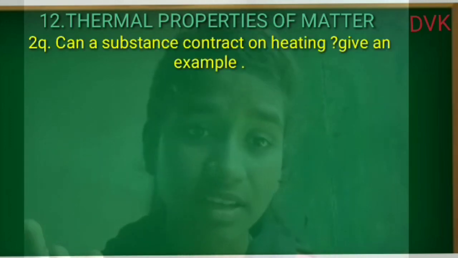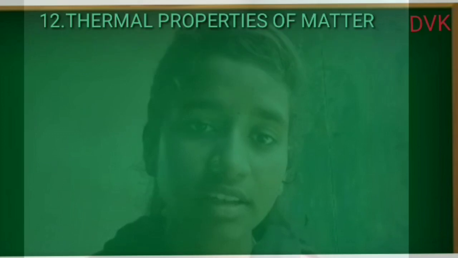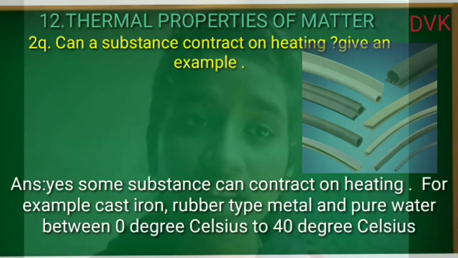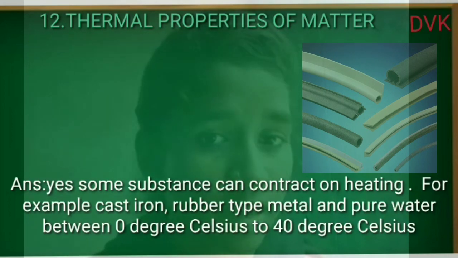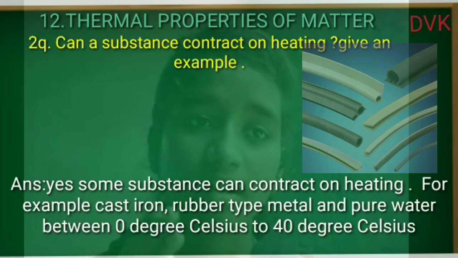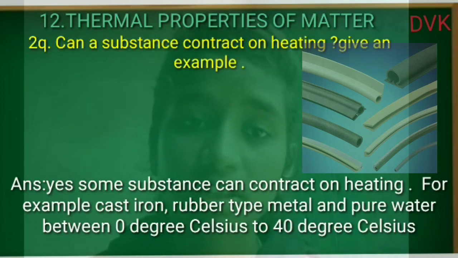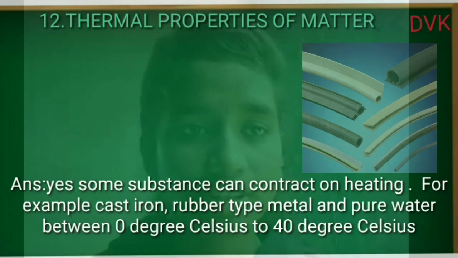Can a substance contract on heating? Give an example. Yes, some substances can contract on heating. For example, cast iron, rubber, and pure water between 0 degrees Celsius and 4 degrees Celsius.